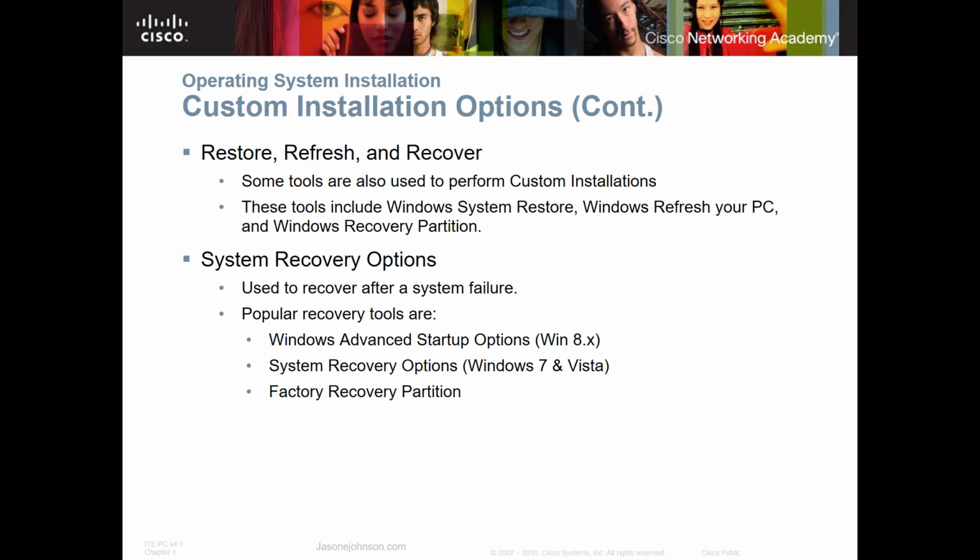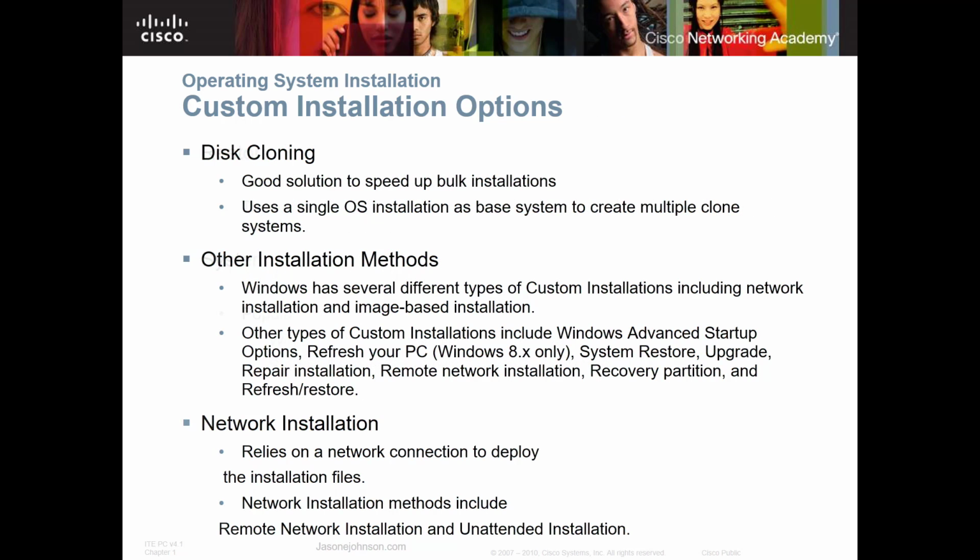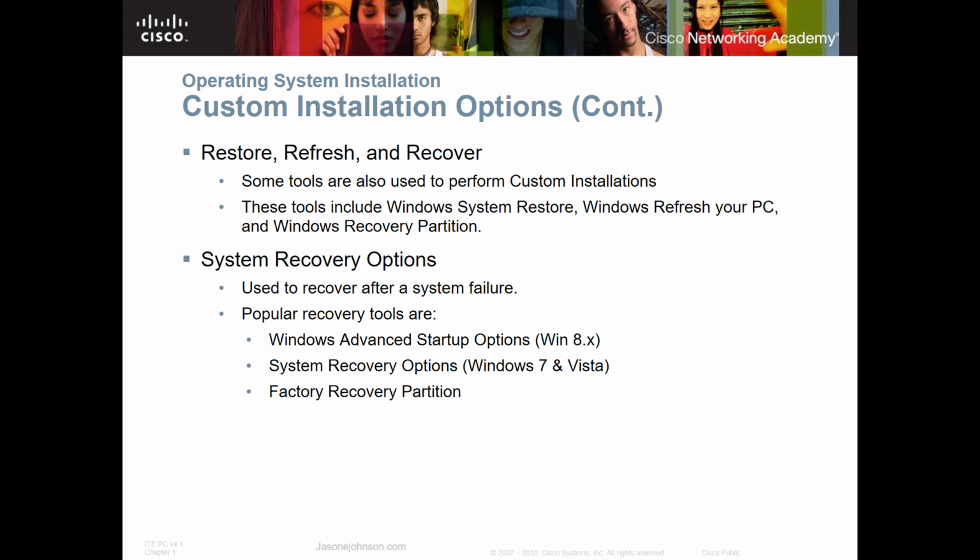Now the restore. Let me get back on the right screen there. Restore, refresh, and recover. There are some tools to perform custom installation. Those are Windows System Restore, Windows Refresh, and Windows Recovery Partition. The system recovery options you can use to recover after a system failure.